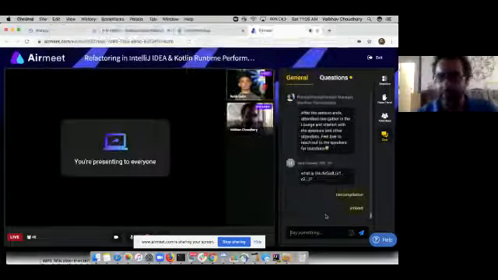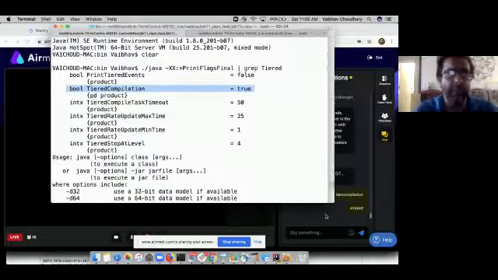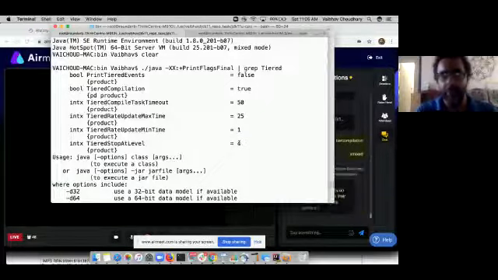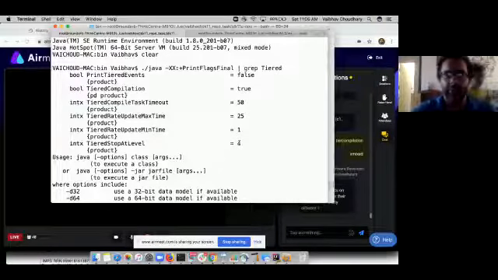One more question came to mind: how can I manage whether I run on C1 or C2? You can use something called TieredStopAtLevel. By default we stop at level 4, but you can set TieredStopAtLevel to 1. If you set TieredStopAtLevel to 3, you are letting only the C1 compiler work. The C2 compiler works only at tiered level 4. So you can manage it.